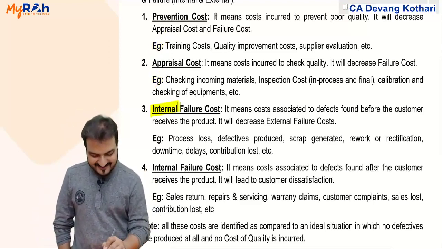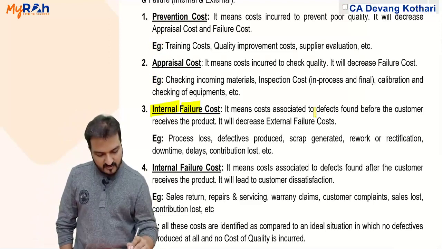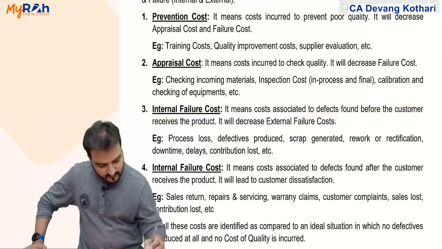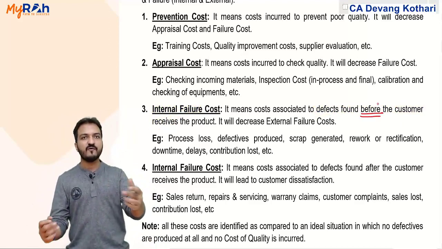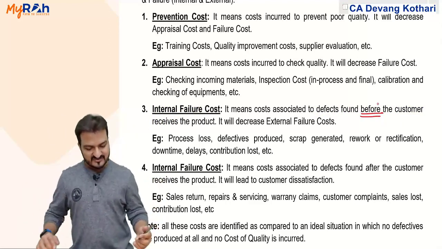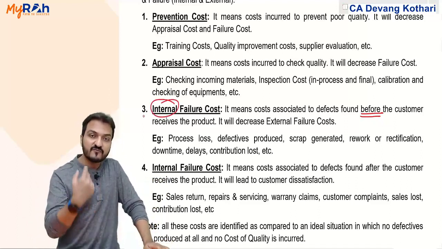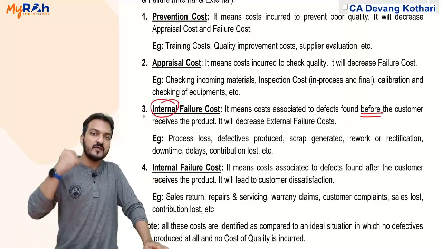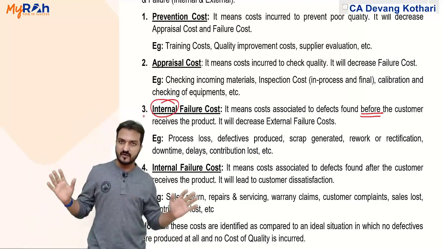Third one, internal failure cost. It means the costs that are associated with defects found before the customer receives the product. Before the product is given to the customer, you found the defect, meaning you yourself found the defect. So this becomes my internal failure cost. Now think, if you yourself found the defect, then the products which you finally give to the customer will not have any defects because you have found all possible defects.